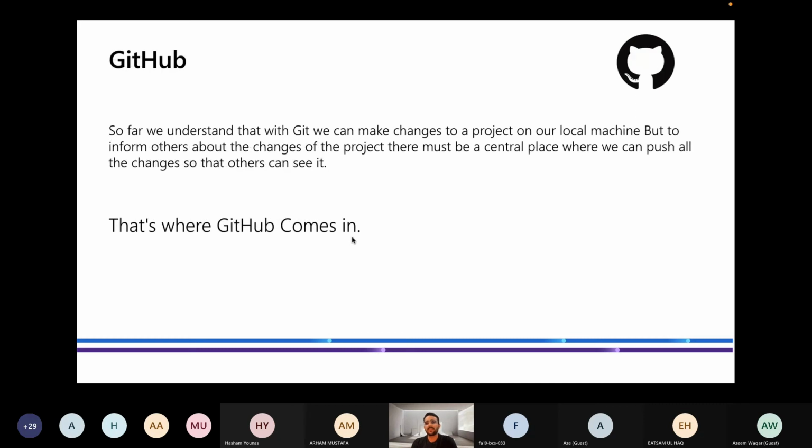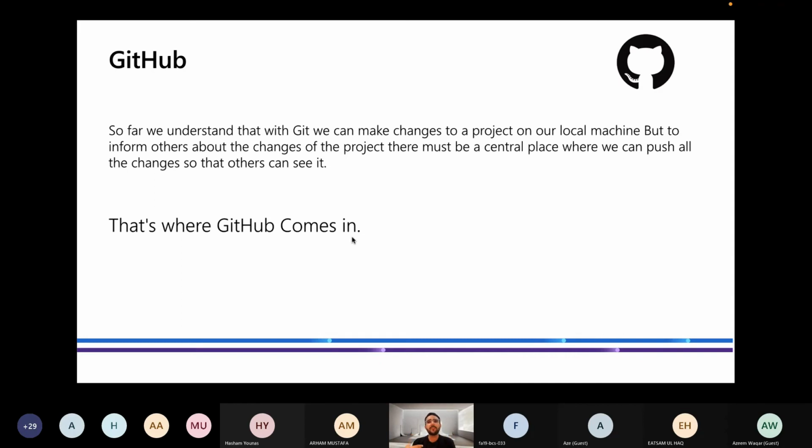So let me give you a brief hint of what GitHub is. So far we have understood that Git will make us able to commit our changes, like take snapshots of our changes on our local machine. Git is software that is installed on our local machine. Okay, so we made all the changes on our local machine.